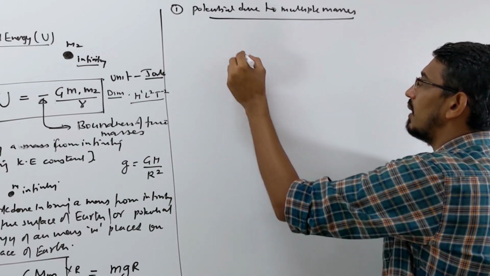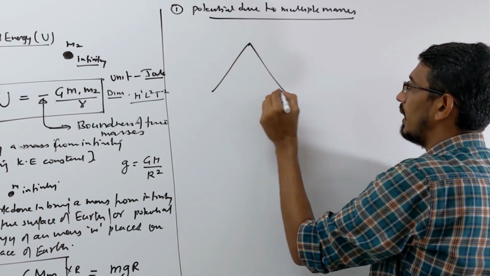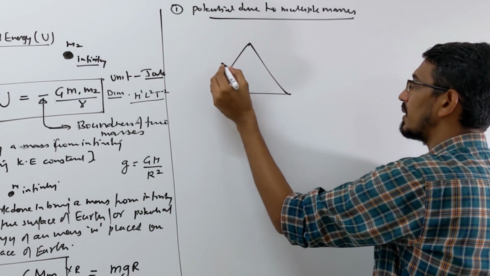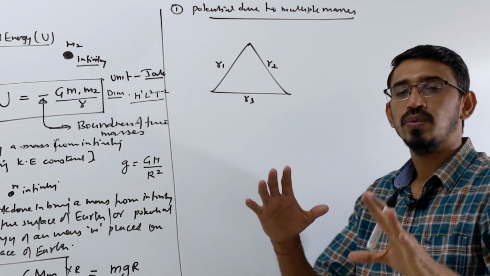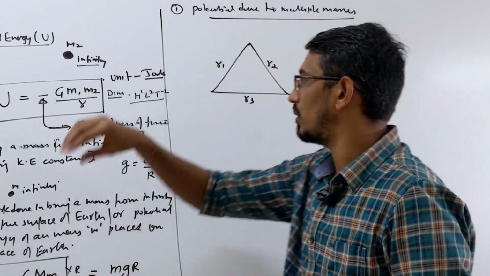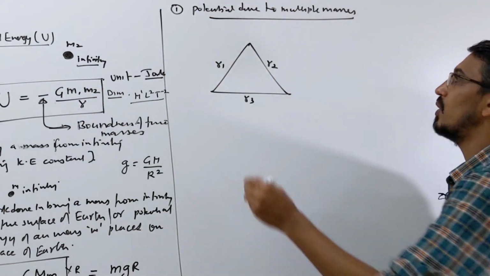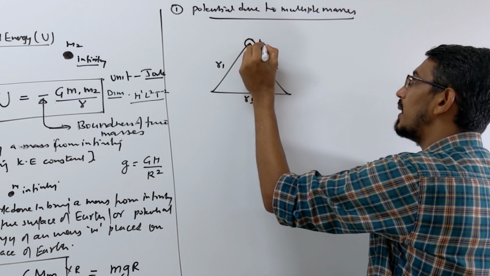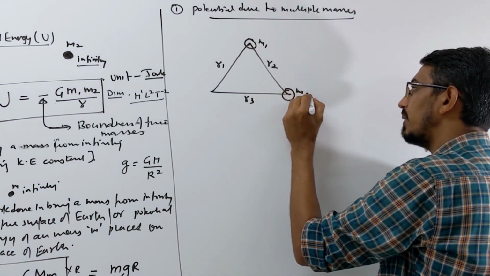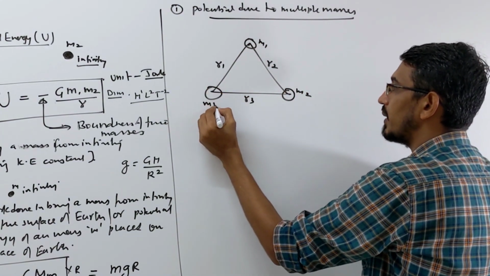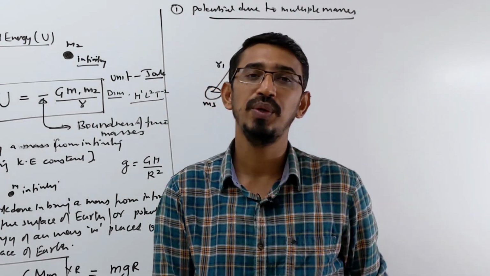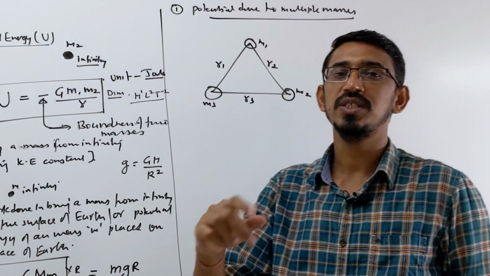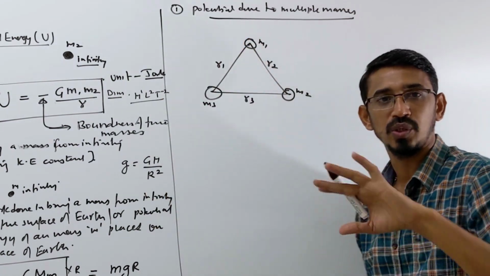Suppose this is a triangle, any type of triangle, equilateral or non-equilateral, doesn't matter. This side is R1, that side is R2, that side is R3. And you want to bring 3 masses and put them on these corners of the triangle. One mass here of mass m1, another mass here m2, another mass here m3. Then how much work will you do in doing that, or what is the potential energy of the system? So both questions are the same.